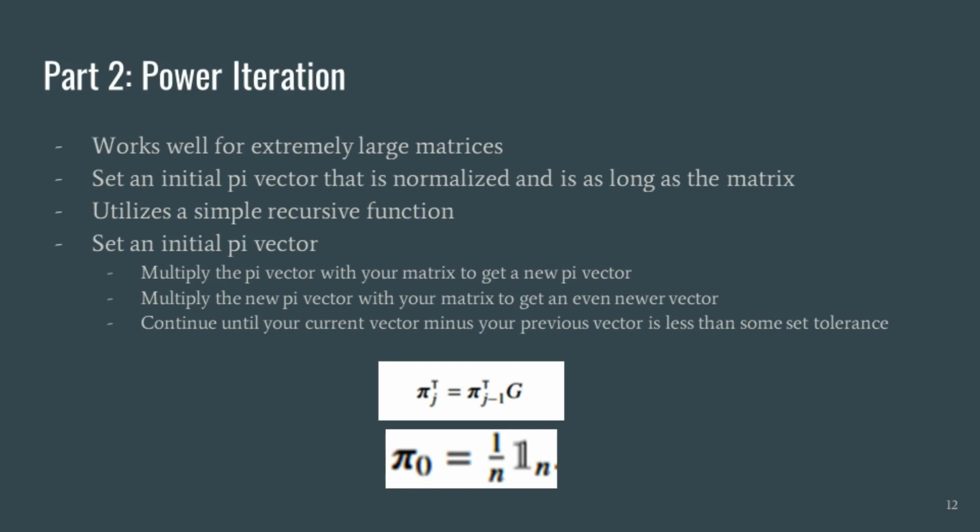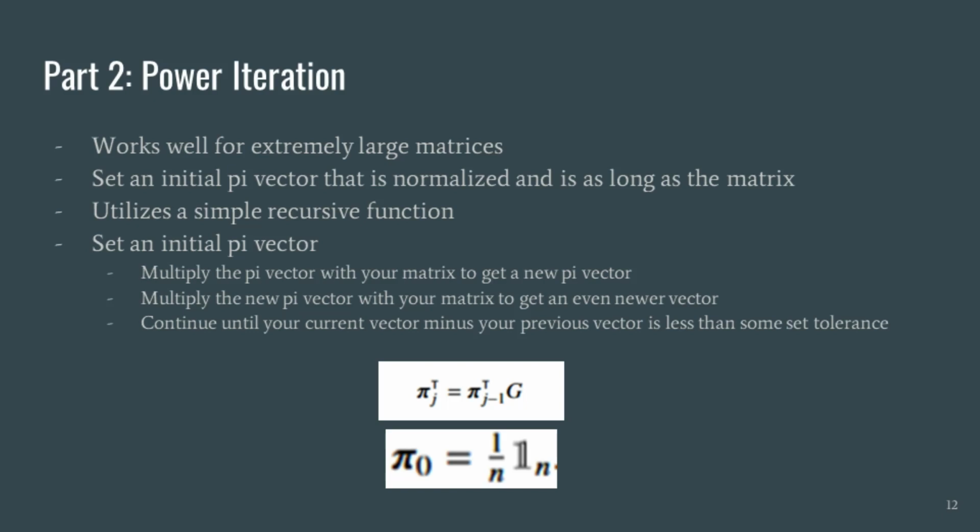A solid method for dealing with very large matrices, like Google search matrices, is the power iteration method. The process of power iteration is as follows. You first set the initial pi vector as a normalized vector of length n, or as long as the matrix you are working with. For our example, the initial pi will be 12 long, and each value is 1 over 12.